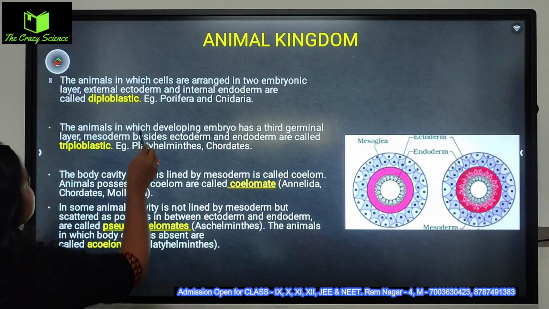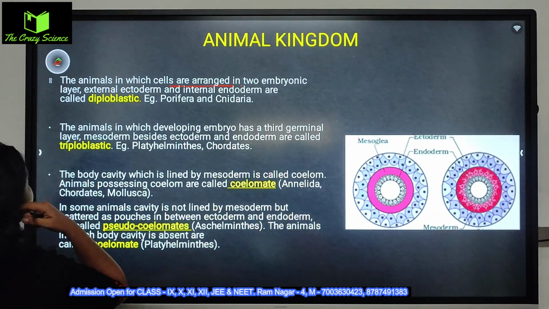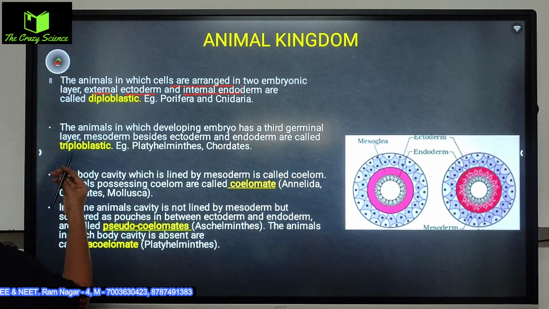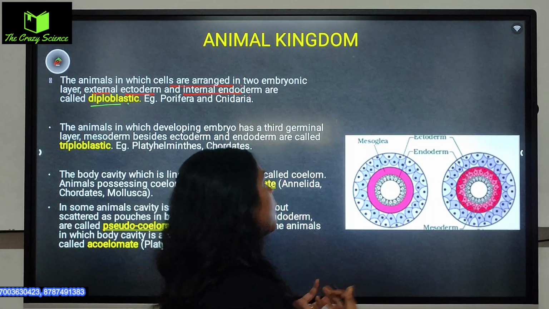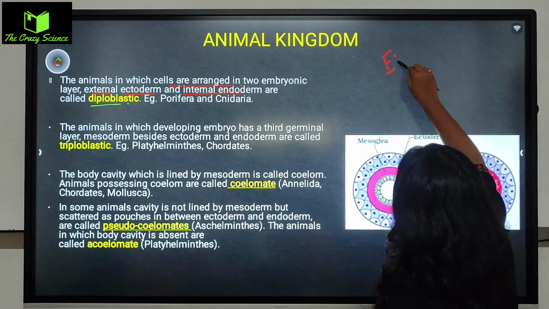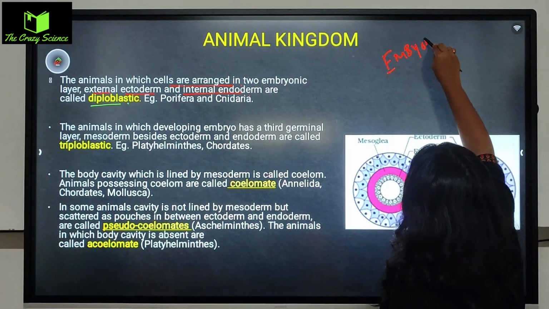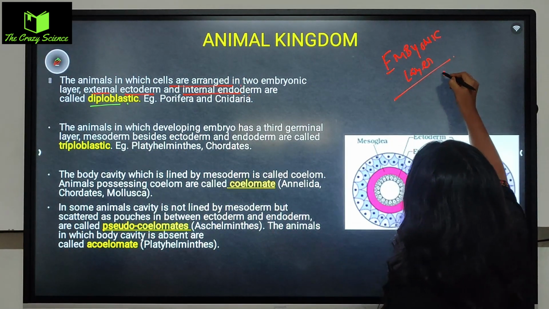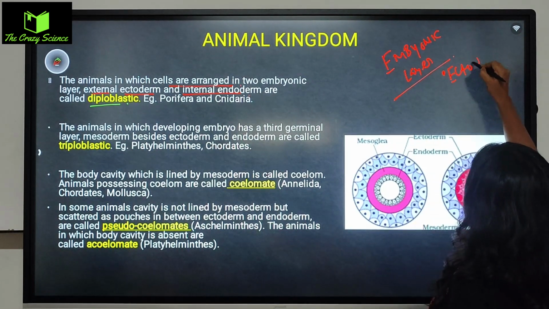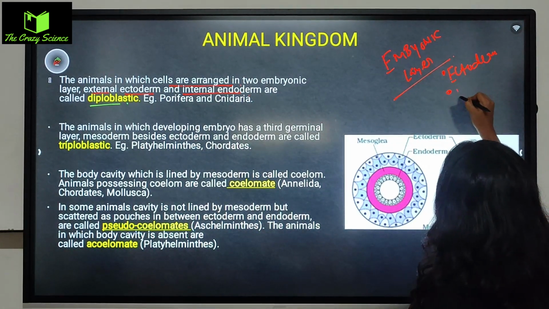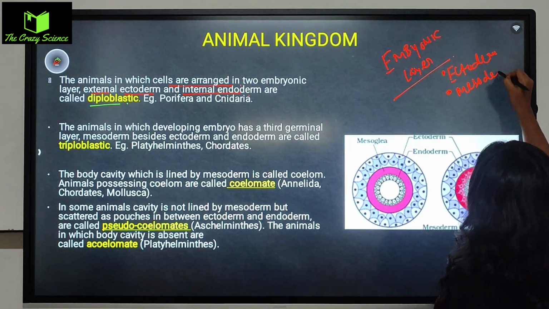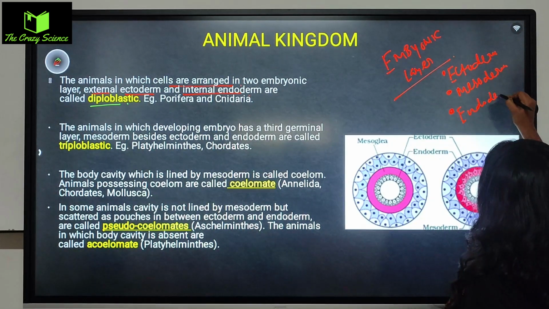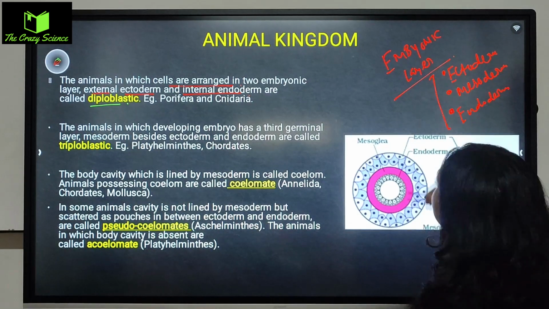that is the animals in which the animals are arranged in two embryonic layers, that is external ectoderm and internal endoderm, are called the diploblastic. So basically যখন একটা human formed হয়, so three embryonic layers are there. One is outer part is called the ectoderm, middle part is called the mesoderm, and the inner part is called the endoderm. So এই তিনটে part, three of them are the embryonic layers.